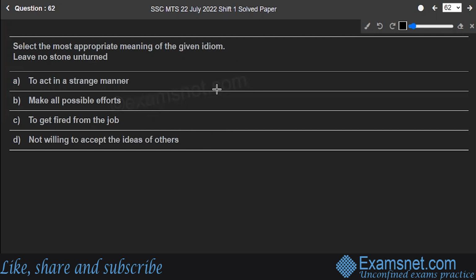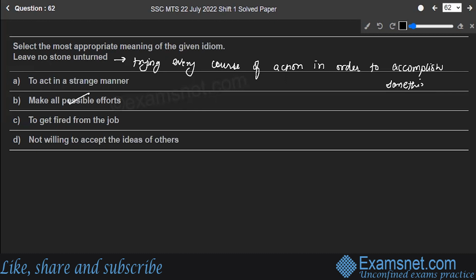Well, if you look at this, the correct answer to the question is make all possible efforts. The meaning of the above idiom is trying every course of action in order to accomplish something. It is frequently used to compliment someone on their meticulous work or efforts. So leave no stone unturned: the correct meaning is make all possible efforts. Option B is the correct answer to the question.